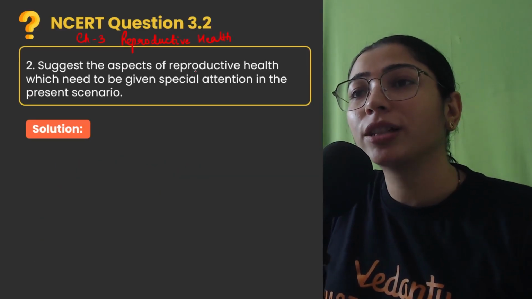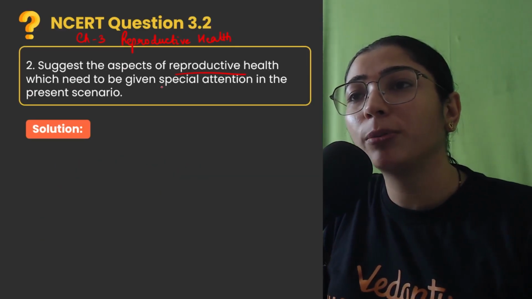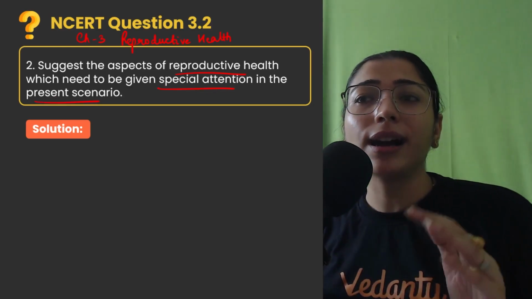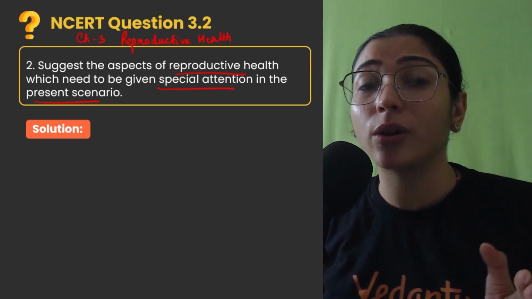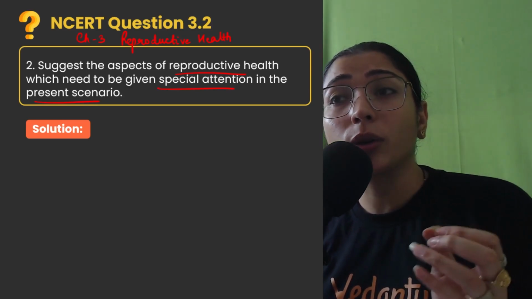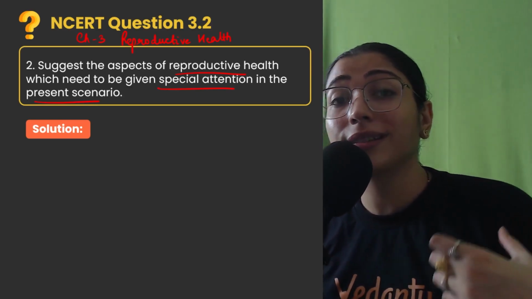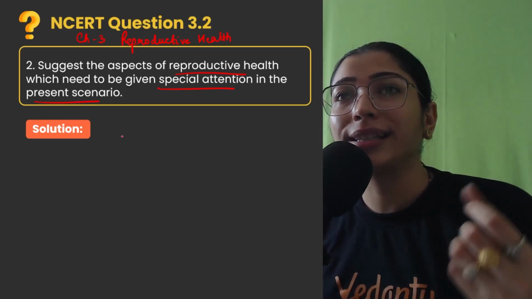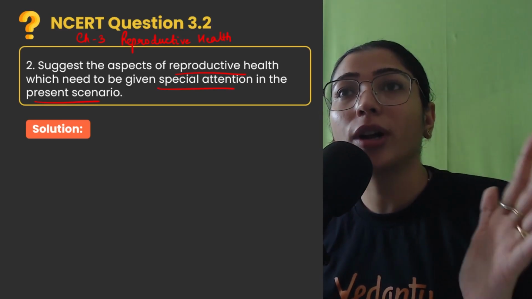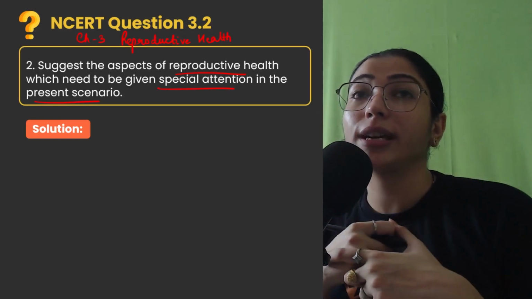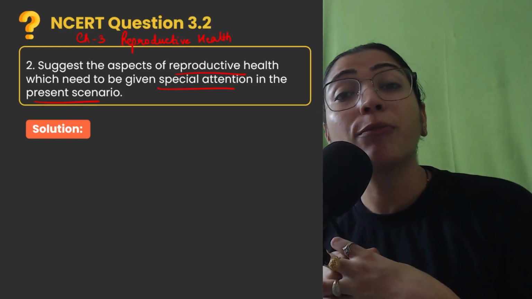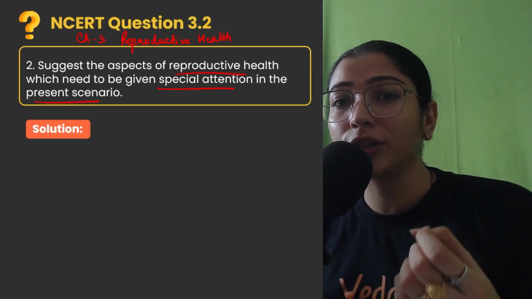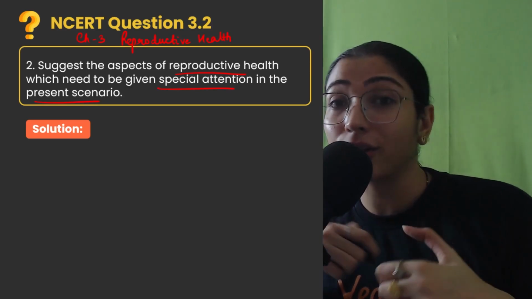Suggest the aspects of reproductive health which need to be given special attention in the present scenario. So they are basically asking which aspects of reproductive health need more attention or importance according to the present scenario. Children, if we discuss in general, the first problem that we should include in reproductive health awareness is population growth. Whatever problems are there due to uncontrolled population growth need to be taken care of under reproductive health awareness.